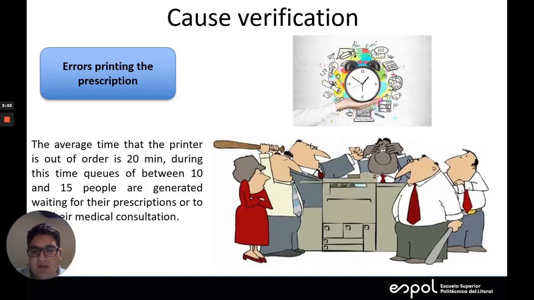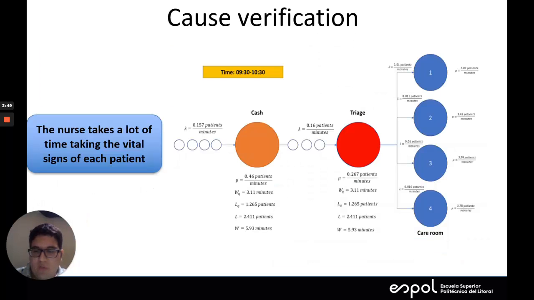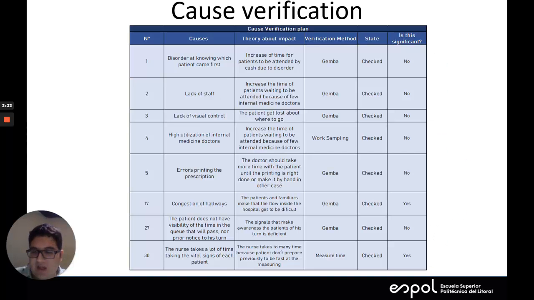And finally, we analyzed that the nurse takes a lot of time taking the vital signs of each patient. This occurs because the nurse takes vital signs from all patients and becomes the bottleneck of the process. All these causes are relevant according to our Pareto chart made in the measure stage.